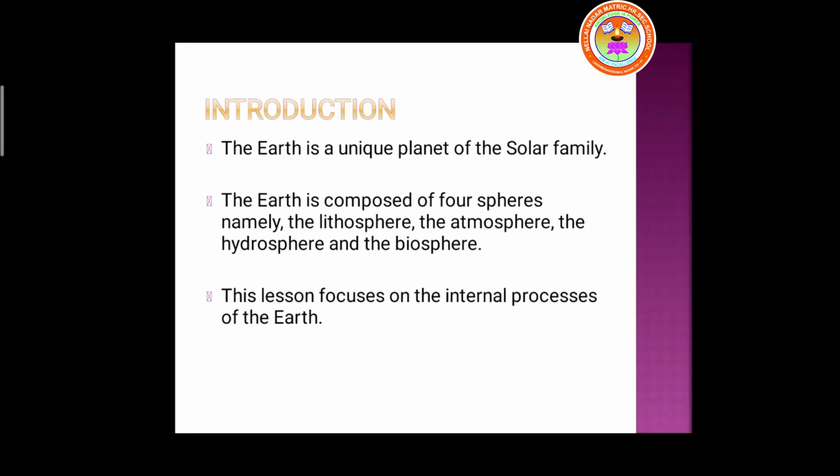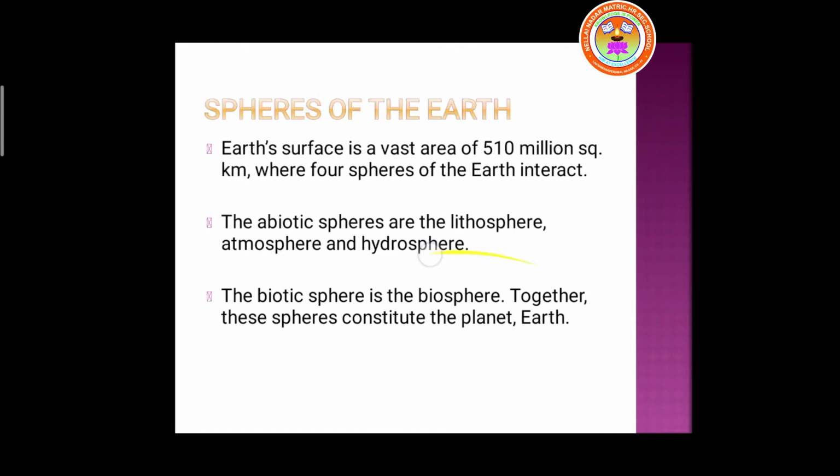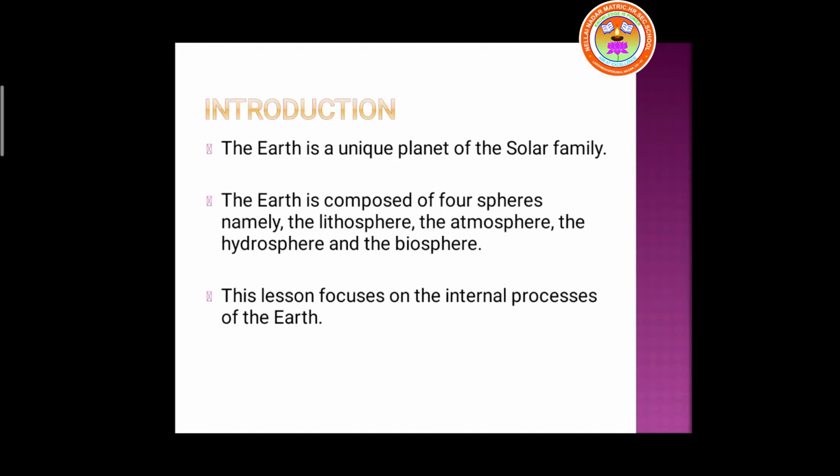Earth has a unique way of living. The Earth is composed of 4 spheres: the first one is lithosphere, the second one is atmosphere, the third one is hydrosphere, and the fourth one is biosphere.